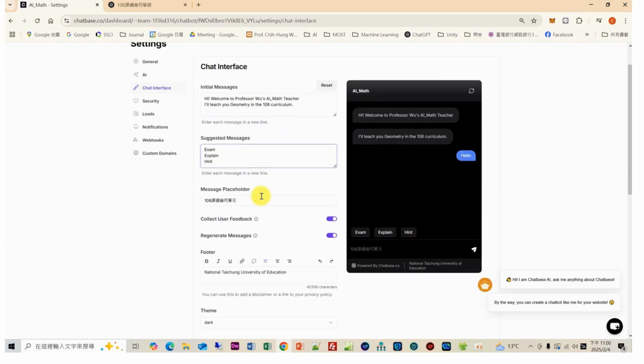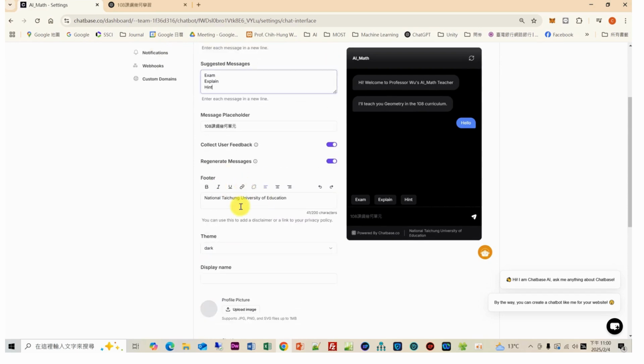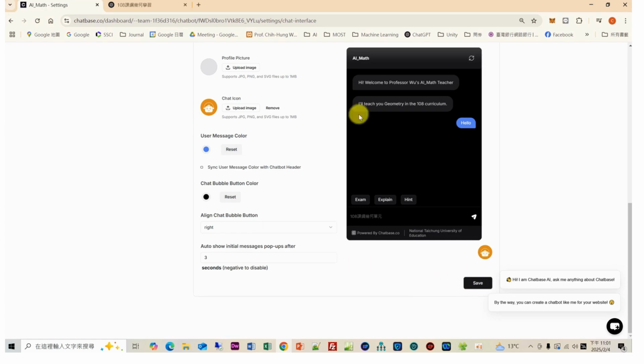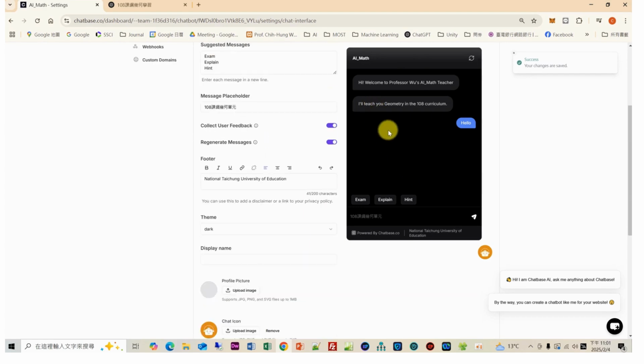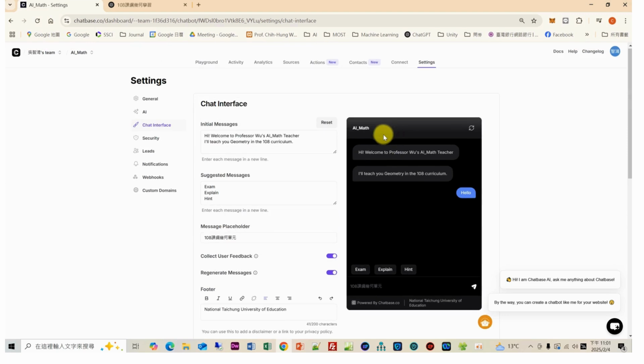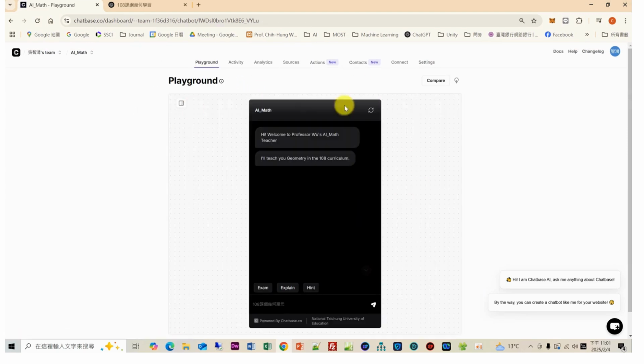Okay, when we set up all the things, we can set up the footer. In the footer, I type the name of my university. When you set up all the things, just click save. So it's very easy. Your chatbot is almost finished. You can test it in the playground function. You can see the simulation of your AI chatbot.